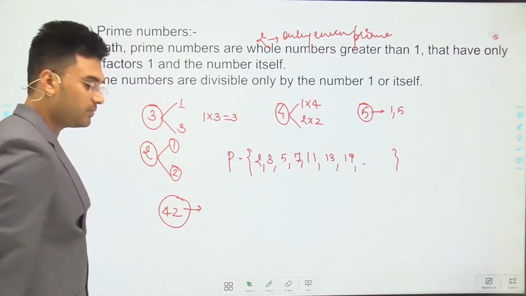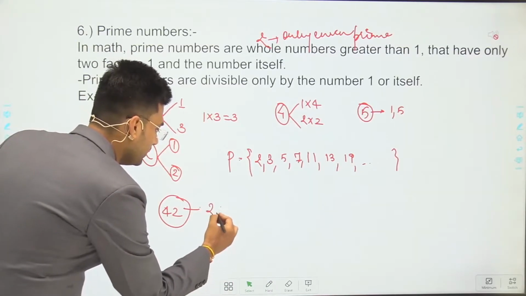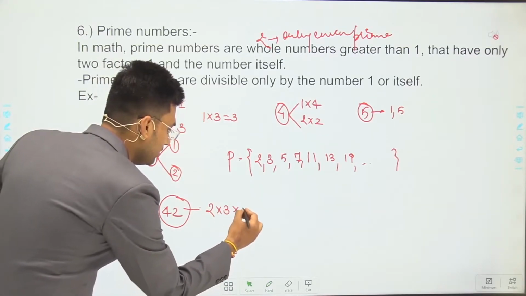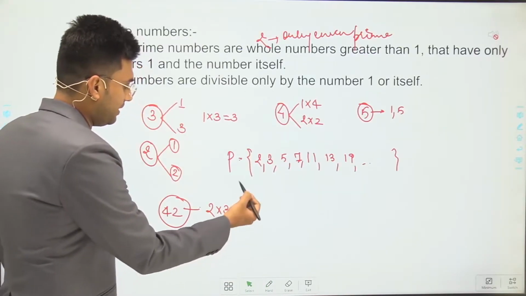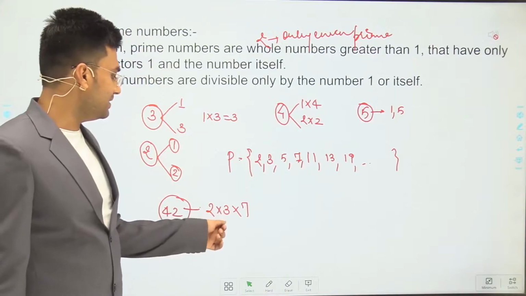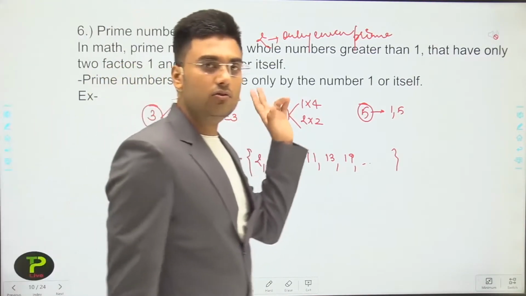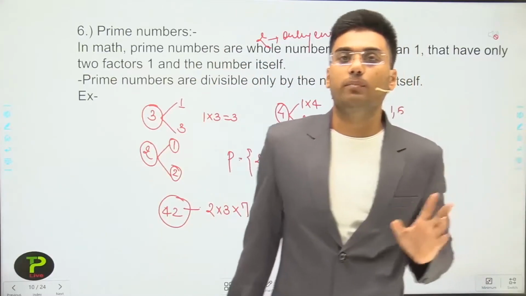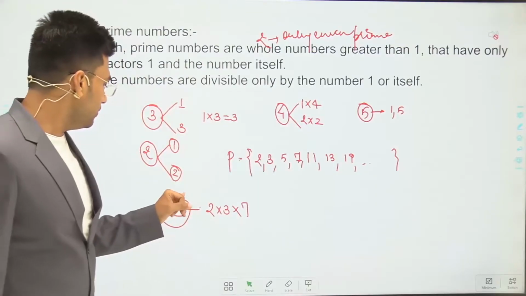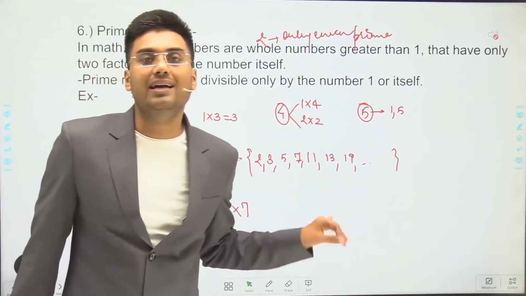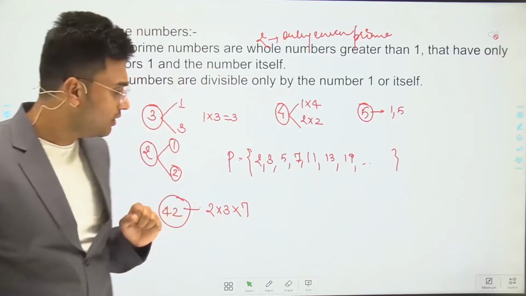The prime factorization of 42 is 2 into 3 into 7, that means 2 multiplied by 3 multiplied by 7. 2 times 3 is 6, 6 times 7 is 42. According to the definition, 42 is not a prime number because it has more than two factors: 2, 3, 7 and 1. It has 4 factors, or 4 divisors. So it is not prime.